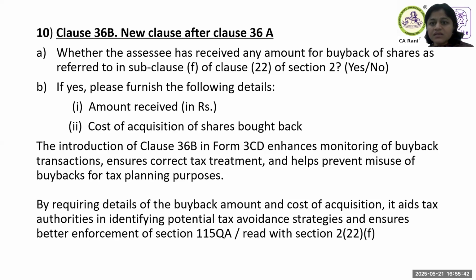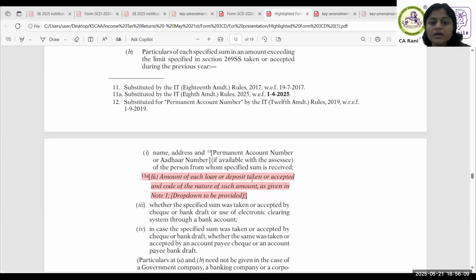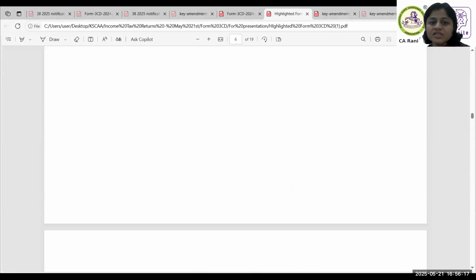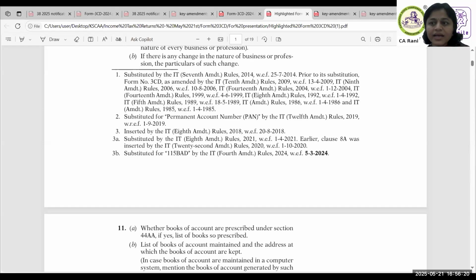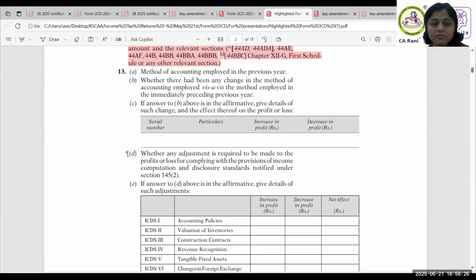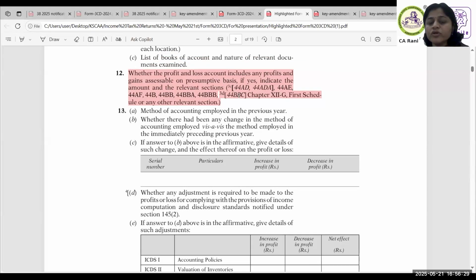So I will just change the sharing. I hope it is visible. So this is the new 3CD form. Wherever the amendments we discussed are there, I have tried to highlight. So first amendment, clause 12. If you remember, we discussed section 44BBC, presumptive profits from the operation of cruise ships by non-residents. So this new section has been introduced.